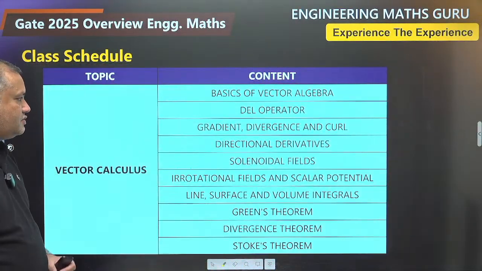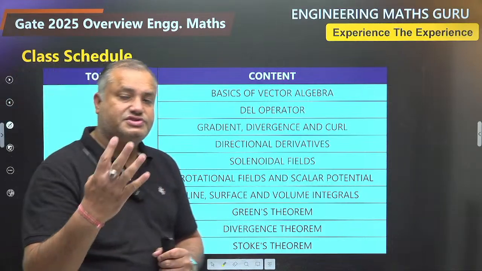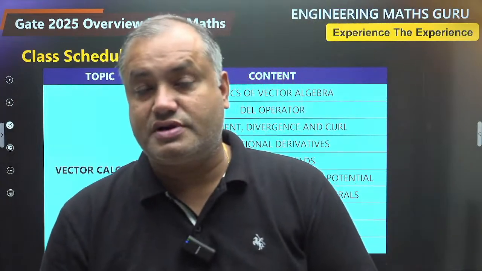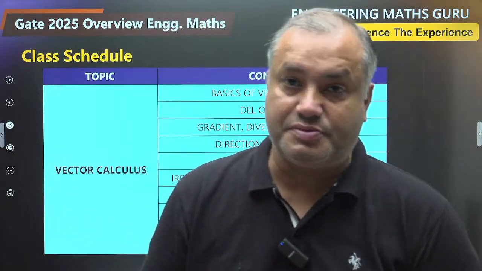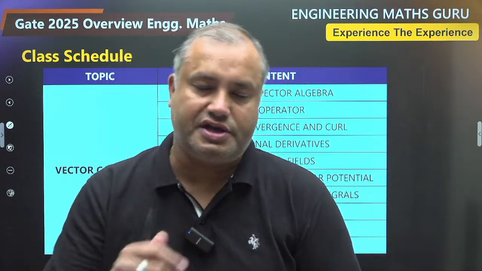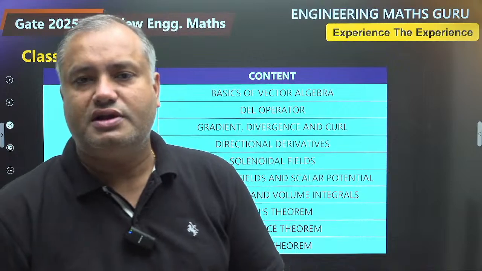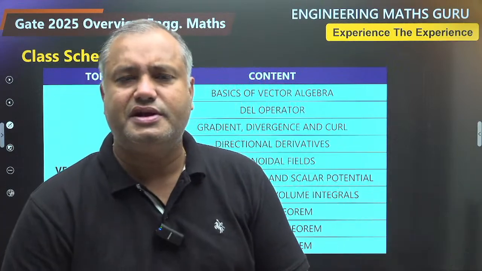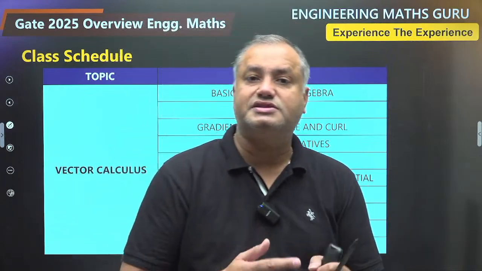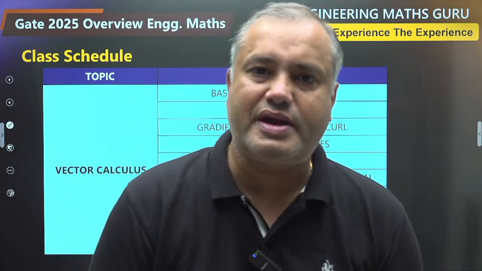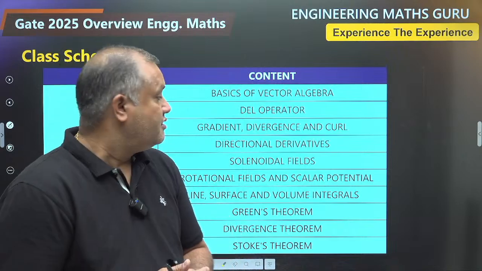So vector calculus. Vector calculus basically covers 3 areas. Number 1 is the vector algebra. Number 2 is vector differentiation, and number 3 is vector integration. In vector algebra, you will learn dot product and cross product and linearly dependent and linearly independent vectors. Of course, you will learn scalar triple product and its application involving volume of tetrahedron, volume of parallelepiped and similar concepts.